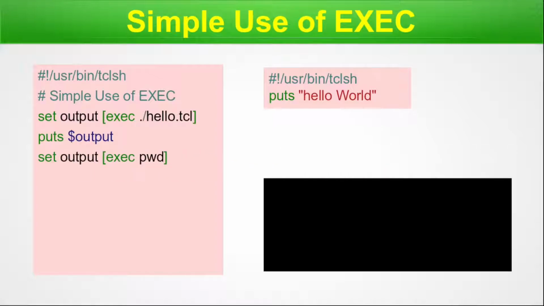Here we write set output exec pwd. pwd is for the present working directory. When we type this in our Unix shell, whatever directory inside the hierarchical path we are in, it will print out up to that leaf level. Then again we print it.